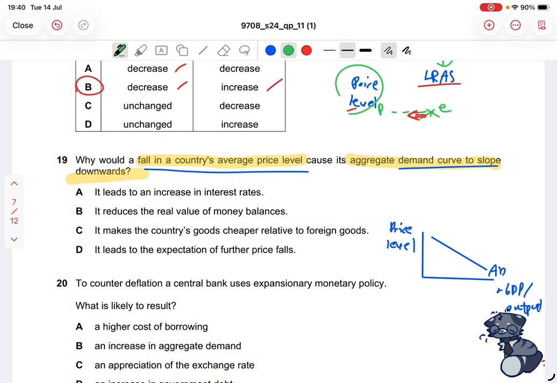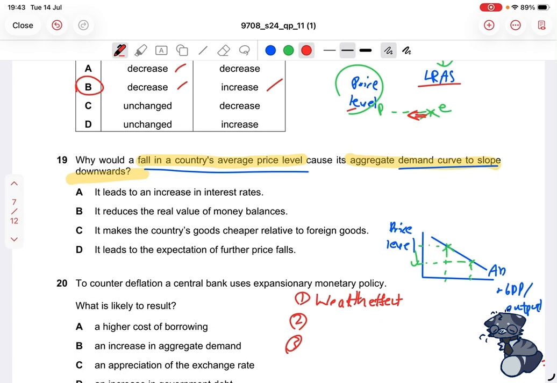Meaning if we have an average price level at this point, and this is our aggregate demand, if it falls, then aggregate demand also falls and slopes downwards. The gradient is negative and it's going downwards. So why is that? Essentially, you need to know the reasons behind why this curve slopes downwards. And there are actually 3 reasons. The first one being the wealth effect. Now, what this means is that if the price level falls, then the prices have fallen. The price of goods have fallen.